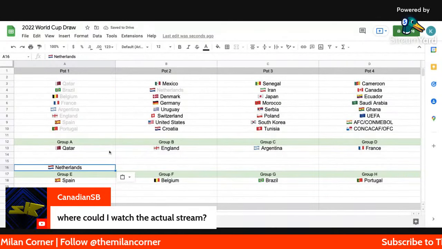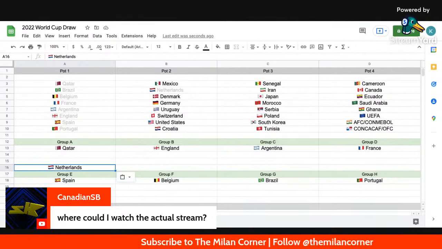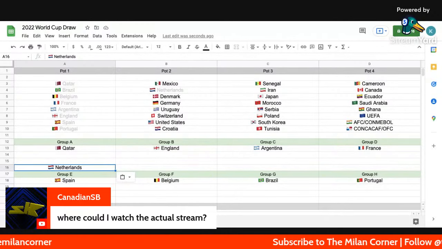So Qatar, Netherlands. I will accept this group for Canada happily. Netherlands are a good team, no question, but this is looking decent for us if we make it into this group.